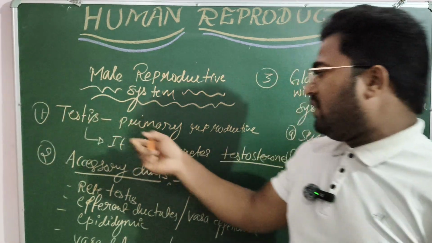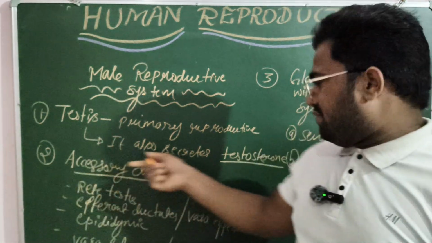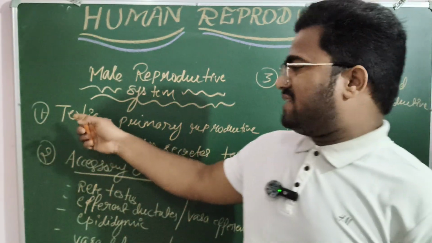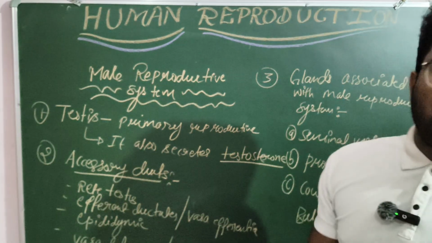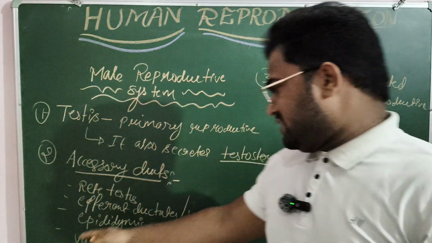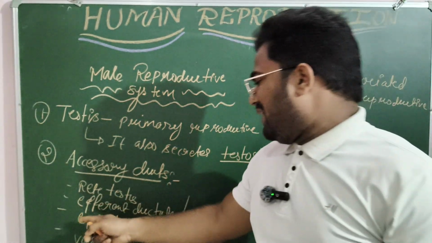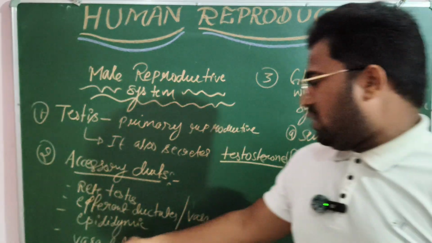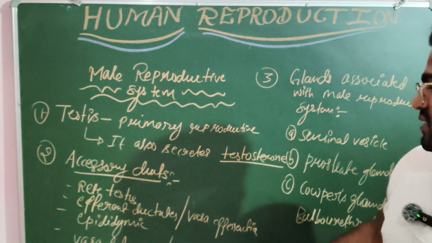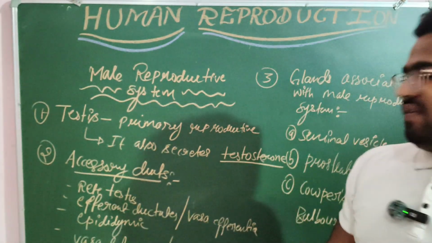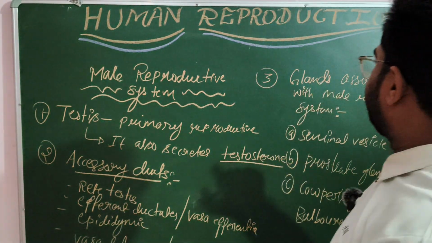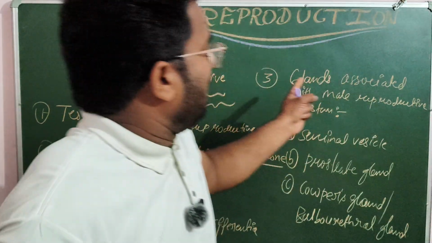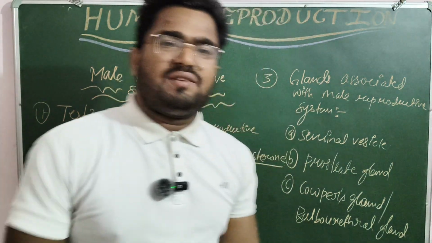primary reproductive organ, which also secretes testosterone, so it has a glandular function also. Now let's talk about the accessory ducts. We have various types of ducts in the male reproductive system: rete testis, vasa efferentia or efferent ductules, epididymis, ductus deferens, then the ejaculatory duct, and then the urethra. Then the associated glands with the male reproductive system.